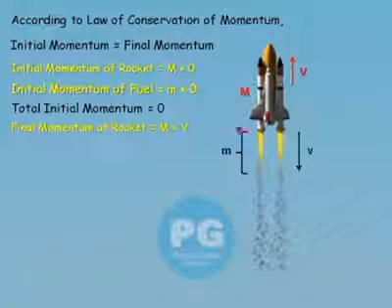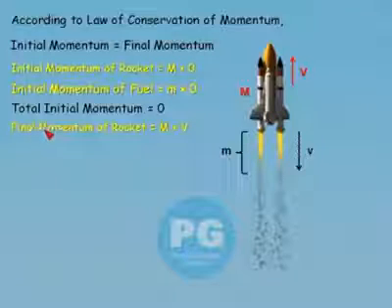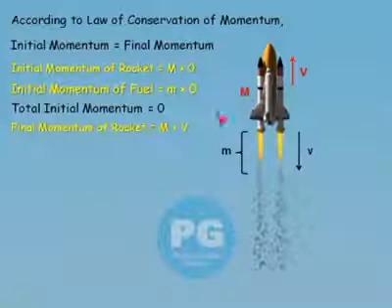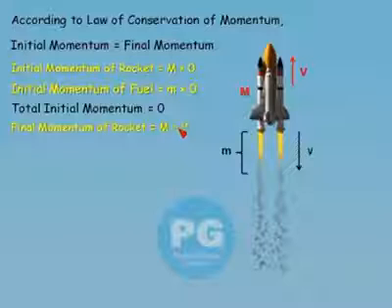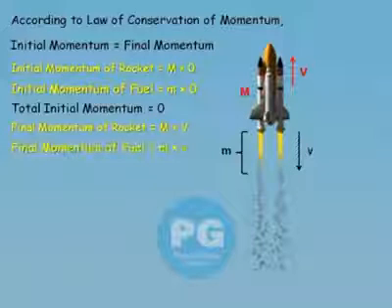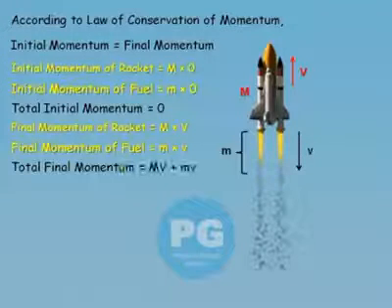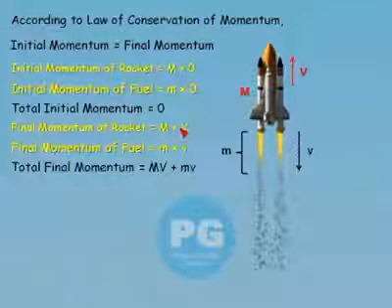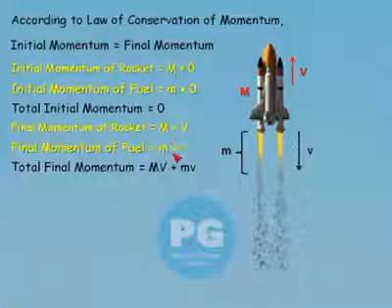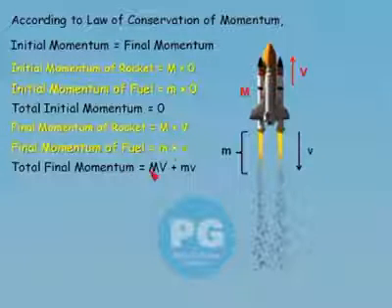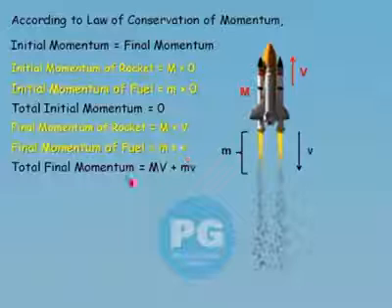Now, the final momentum of the rocket when the velocity V is acquired by the rocket. If we talk about the final momentum of the rocket, we can say it is mass into the final velocity of the rocket, that is M into capital V. If we talk about the final momentum of the fuel, the mass of the fuel is small m and the velocity is small v. So the final momentum of the fuel can be given as mv.